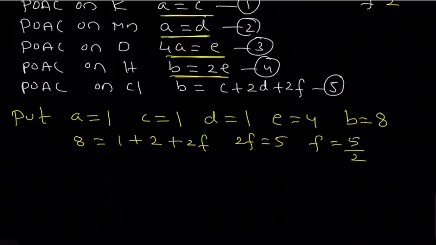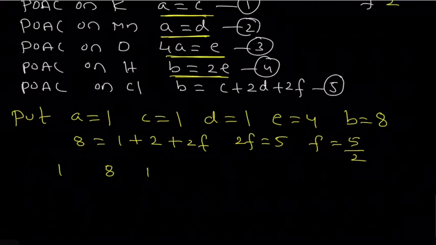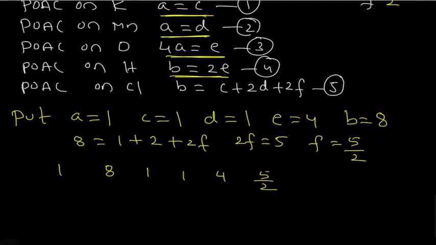Okay, now here the values are A value 1, B value 8, C value 1, D value 1, E value 4, F value 5 by 2.